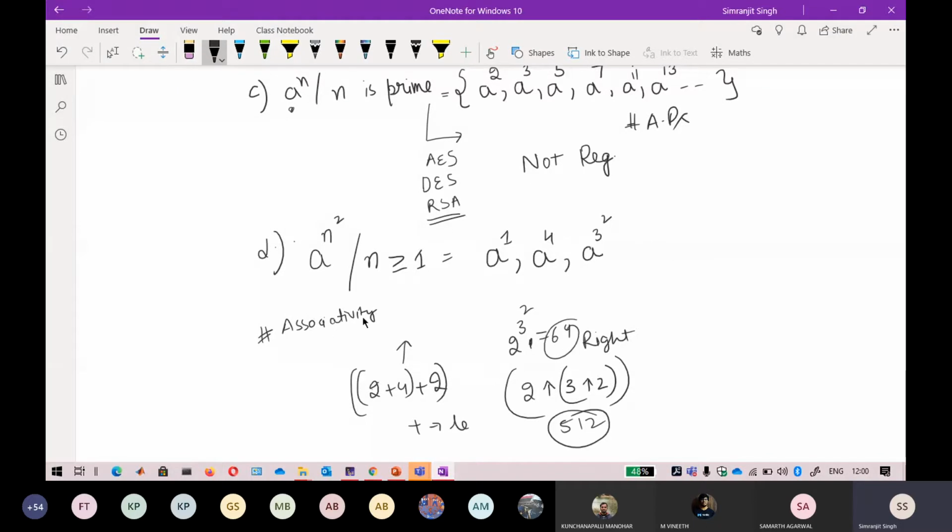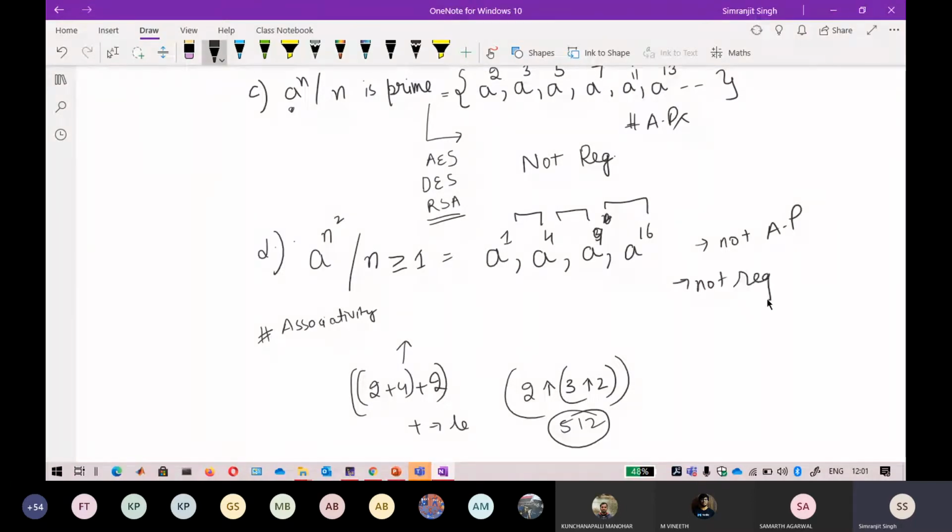Compilers always treat the exponent as right associative. Keep that in mind. So 3 raised to power 2 is exactly 9. If you are seeing this, you will again see that if I raise it to the power of 4, you will get 60. So there is no particular pattern that I can find between them. So this is not an AP. If it is not an AP, I think most of you will understand that we are not able to find some kind of pattern in it. So you can directly neglect that this is not a regular expression or not a regular language.